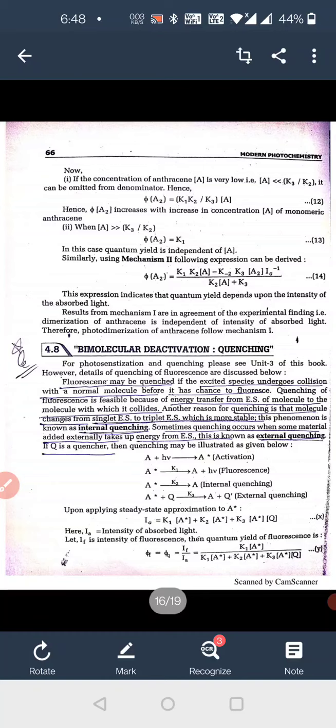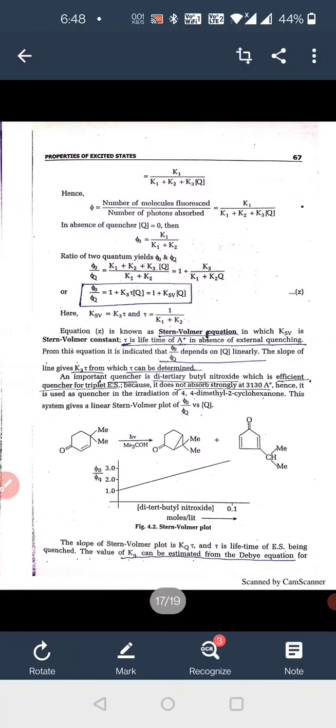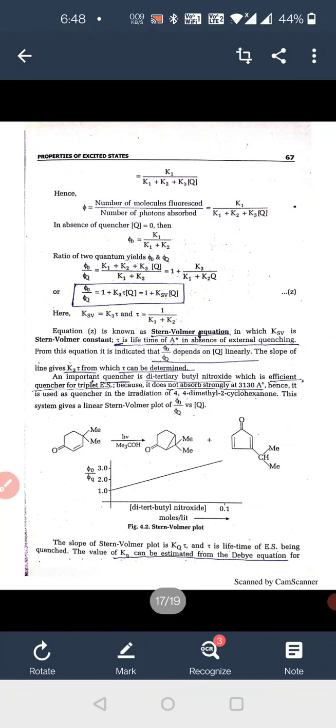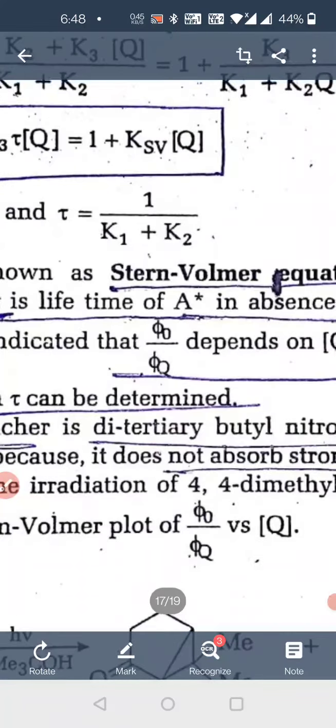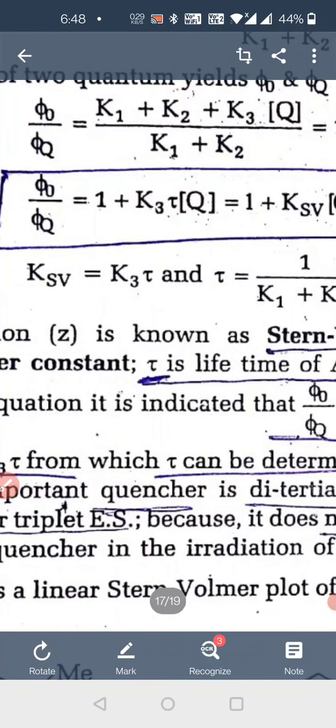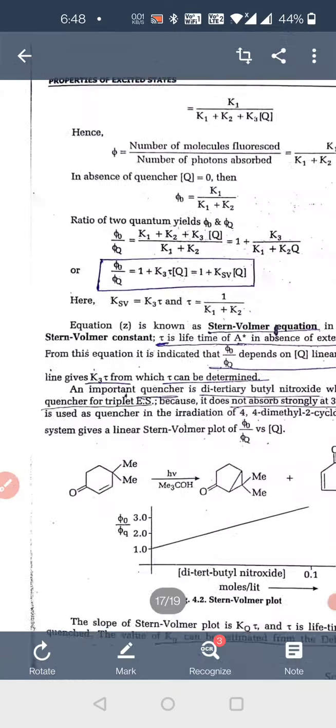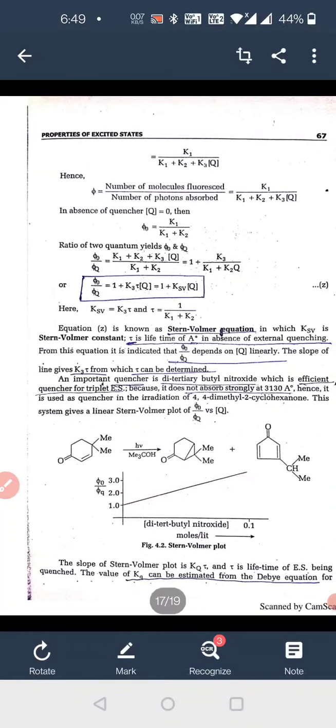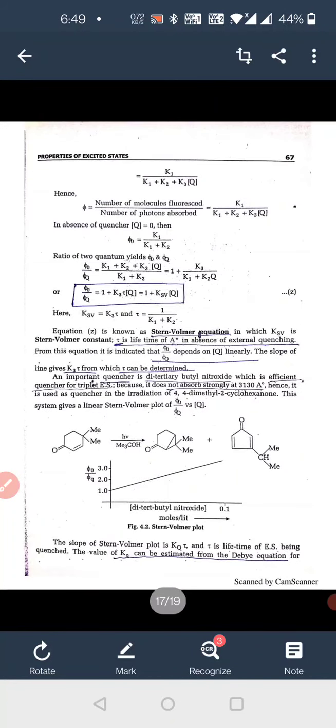Here Ia is the intensity of the absorbed light, and if IF is the intensity of fluorescence, then the quantum yield of fluorescence phi F and phi Q is IF upon Ia, which is K1 [A star] upon K1 [A star] plus K2 [A star] plus K3 [A star][Q]. According to the last equations, we find that phi 0 upon phi Q is equal to 1 plus K3 tau [Q], that is 1 plus KSV [Q]. Here KSV is equal to K3 tau, and tau is equal to 1 upon K1 plus K2.